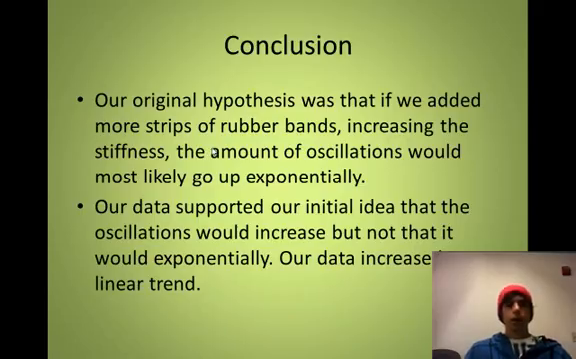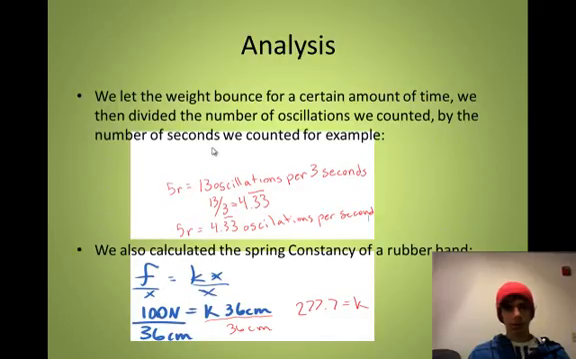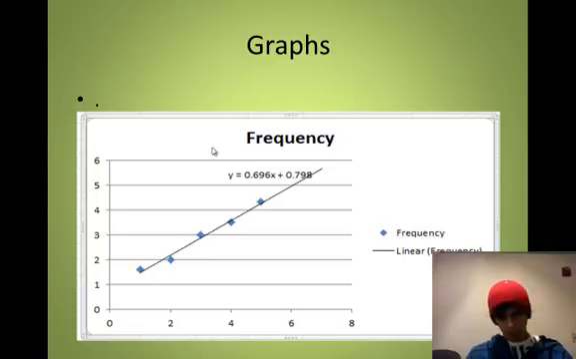Conclusion. Our original hypothesis was that if we added more strips of rubber bands, increasing the stiffness, the amount of oscillations would most likely go up exponentially. Our data supported our initial idea that oscillations would increase, but not exponentially. Our data increased at a linear trend, which I said earlier about the graph. As you can see, linear.